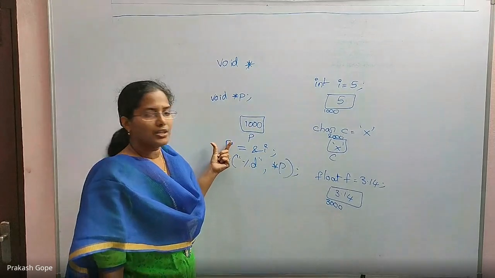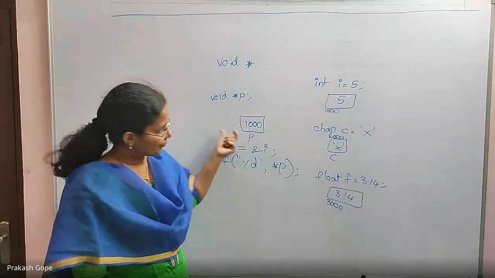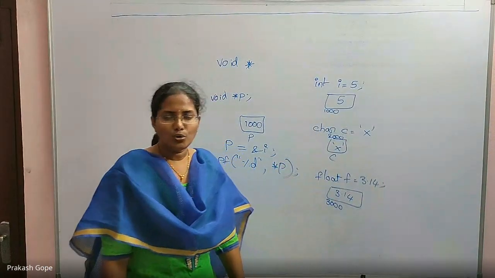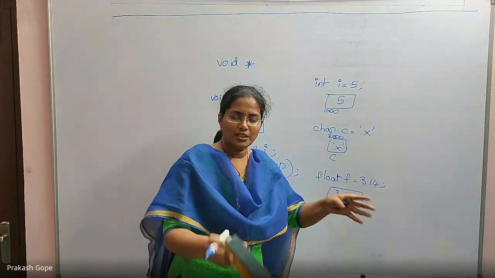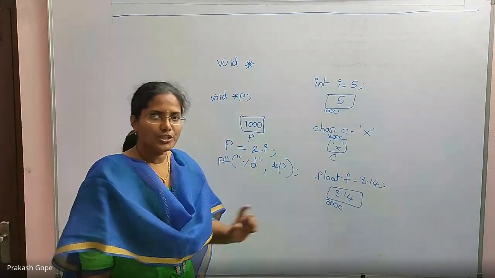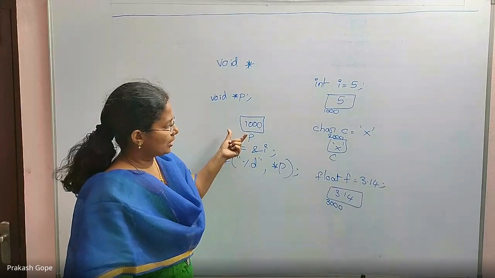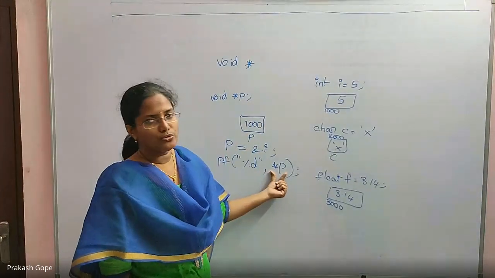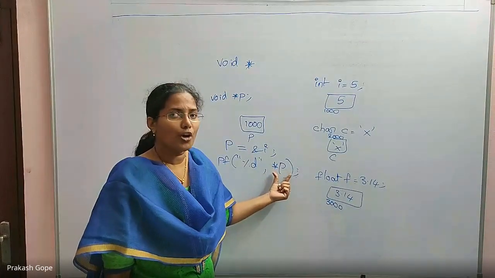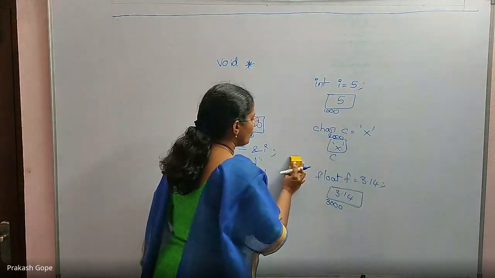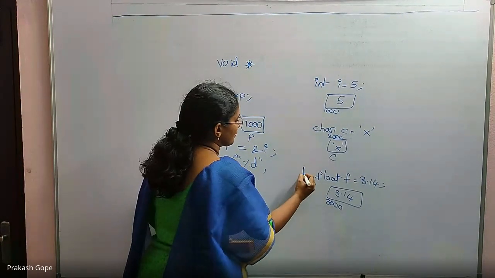But once you declare this as a void pointer and you have a base address, how do I know how many bytes of data to access? That's why you cannot straight away use the dereferencing operator for a void pointer.